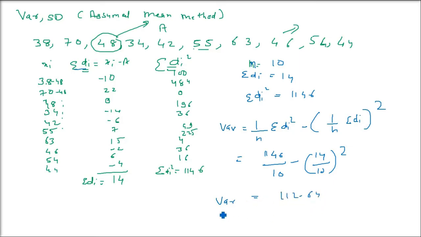Now variance, remember, it's equal to sigma square. So sigma will be what? Square root of 112.64 and that is going to be 10.61. Clear?